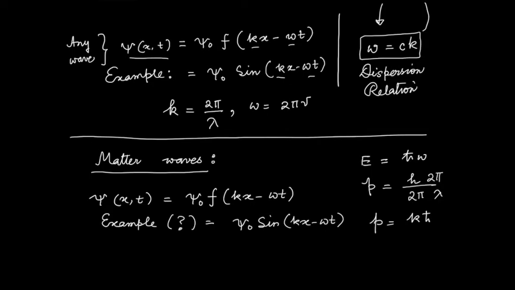Okay, fine. So I'm not putting the suffix d over here anymore, because all that we'll be talking about from now are mostly matter waves.